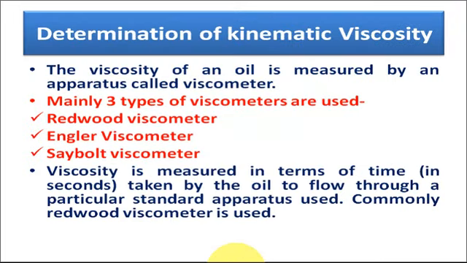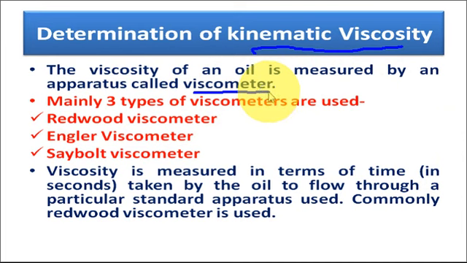Now, determination of kinematic viscosity. In general, in case of lubricants, we determine the kinematic viscosity only, because the kinematic viscosity can be easily measured by measuring the time of flow of the liquid. So we are measuring the kinematic viscosity of the lubricating oils. The viscosity of the oil can be measured by the instrument known as the viscometer.